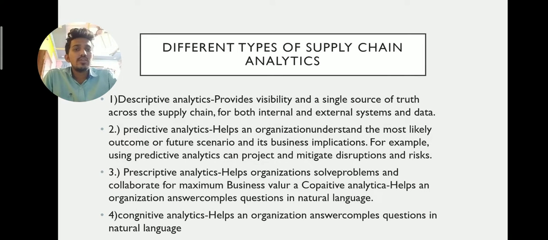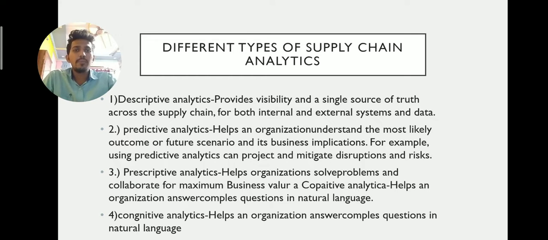Descriptive analytics provides visibility and a single source of truth across the supply chain for both internal and external systems and data. Means what? It works from a data set and enables a better understanding of the data and trends. For example, descriptive analytics can help understand inventory trends and give businesses an idea of what is happening in their supply chain. This is called descriptive analytics.